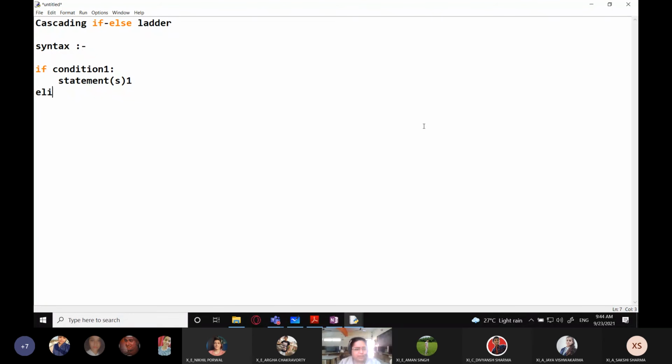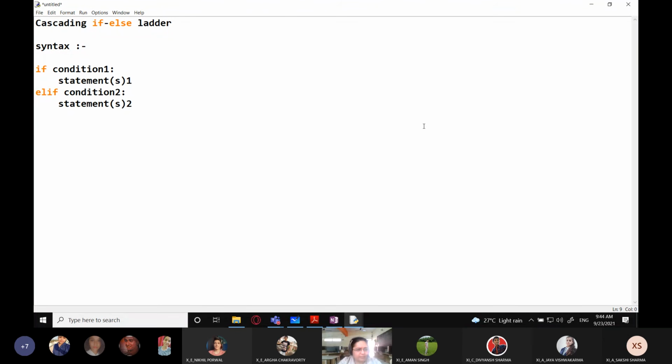Now we are using another keyword here, that is elif, that is else if. If the first condition is true, execute the statement; otherwise, if another condition is true, that is condition 2, then execute that statement.